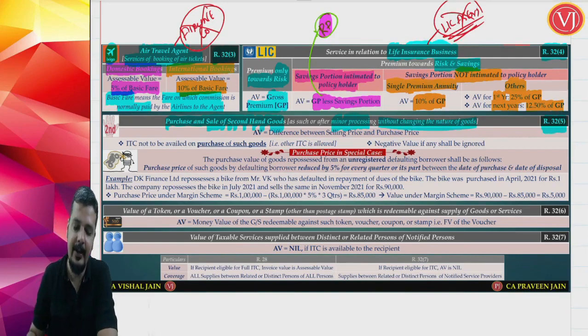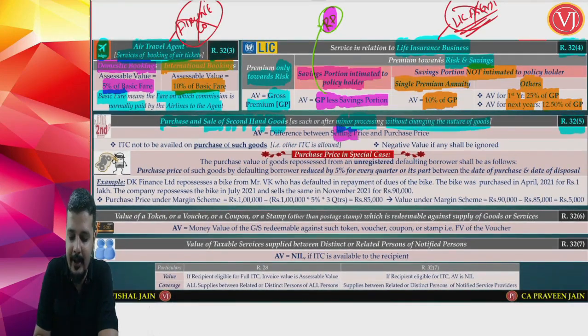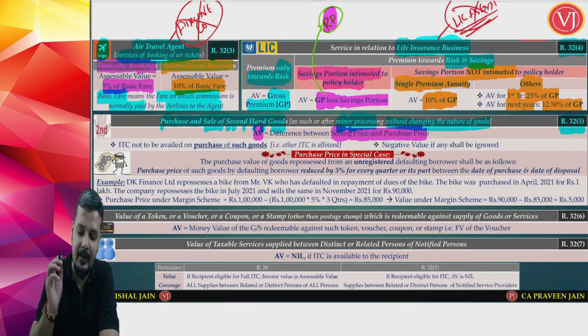Now in this scenario, what are they trying to tell? They are telling that assessable value will be equal to selling price minus the purchase price. Only the margin, only the profit. But it comes with a condition. The main condition is that ITC should not be availed. You should not take input tax credit on your purchases.